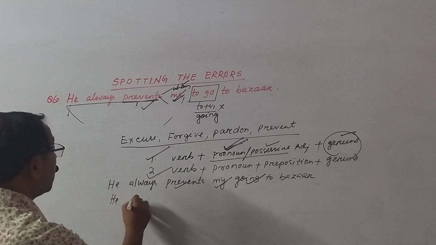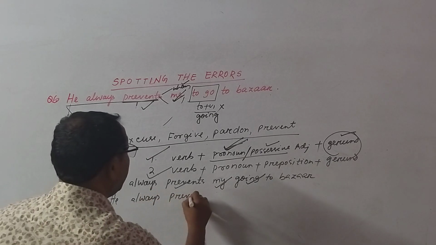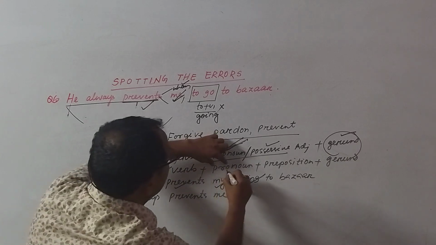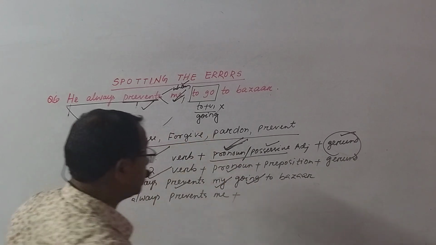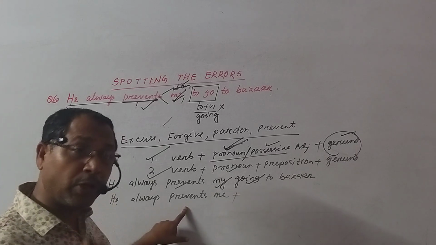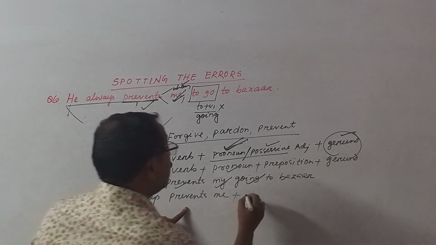He always prevents me. Pronoun. Pronoun plus preposition. Prevent takes a mandatory preposition, a specific preposition, that is from.